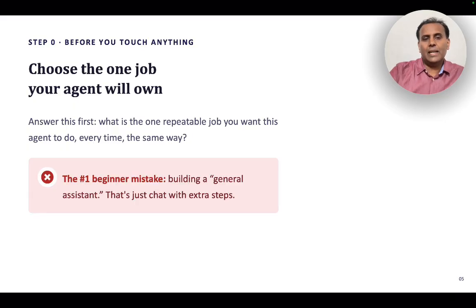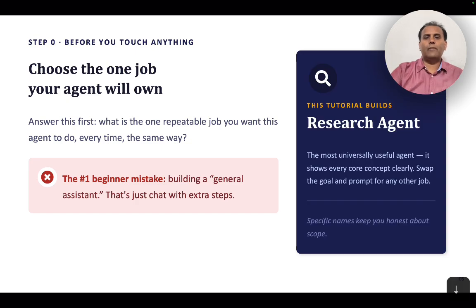Now the biggest mistake most people make is building a general assistant, where you say, I just need somebody who can answer me anything. No, that's not going to be an agent. That's an assistant. That's just chat with extra steps. Don't make that mistake.